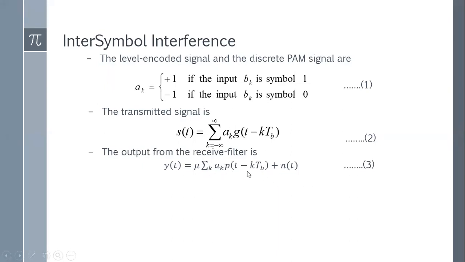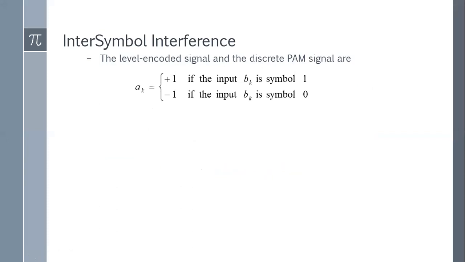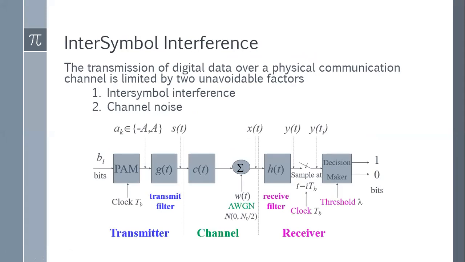Now I'll explain what p(t minus kT_b) is. Looking at the block diagram once again, s(t) is transmitted through the channel where noise is added, and then it goes through h(t). The convolution of g(t), c(t), and h(t) gives us p(t minus kT_b). This is what we are writing in this equation.